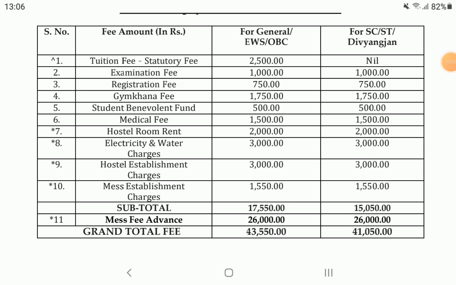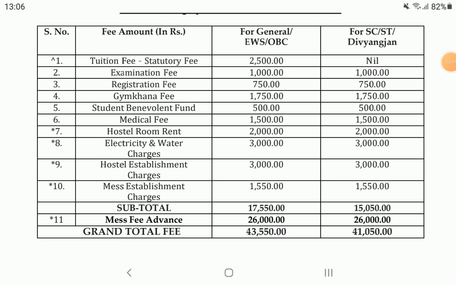750 is the registration fees you have to pay, both general, EWS, OBC and SC, ST, Divyangjan, all category students have to pay 750 only. Gymkhana fees, these also you have to pay 1750, all category students the same fee.